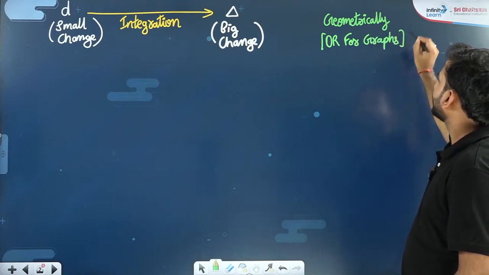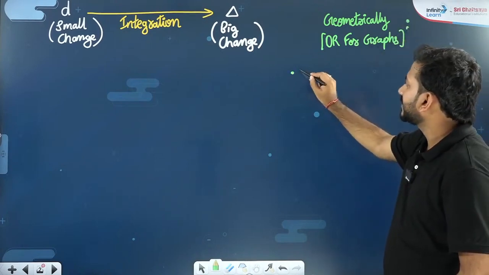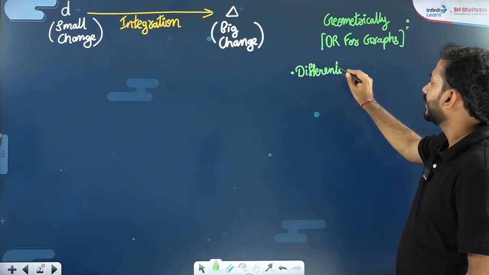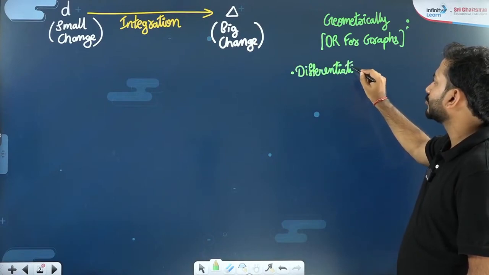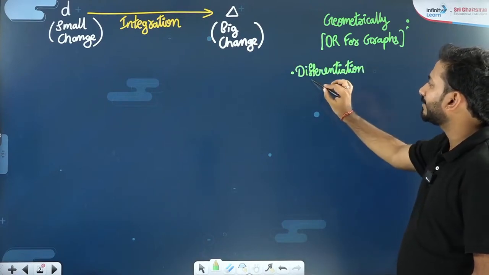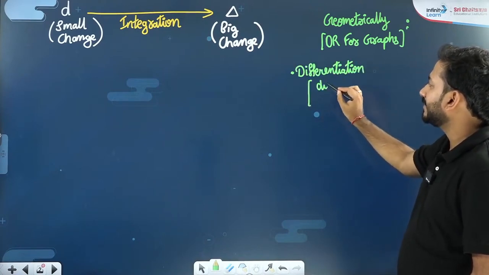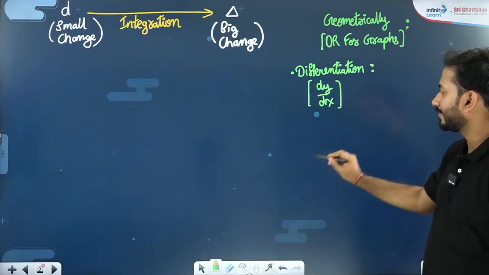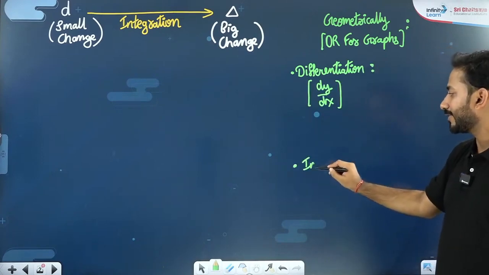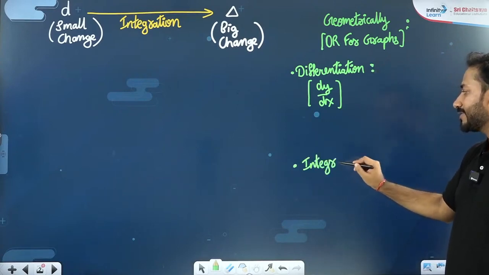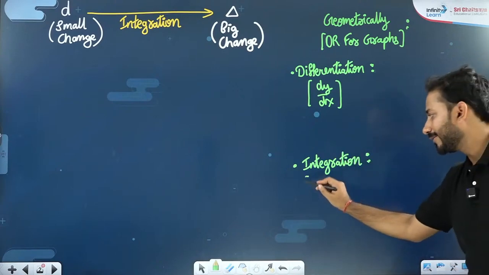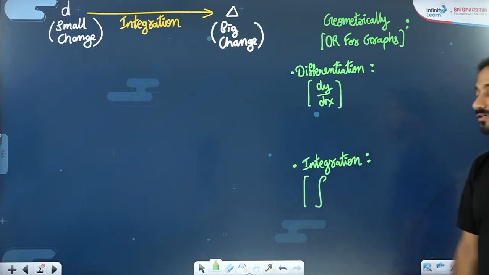differentiation gives you something, and the notation also, I told you, dy by dx. That is how you denote differentiation. And integration, the symbol or notation, how do you write it? You write it as an integral sign.